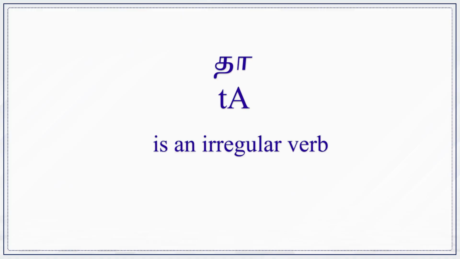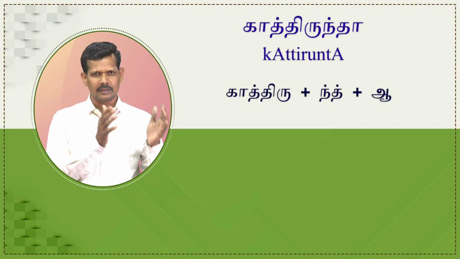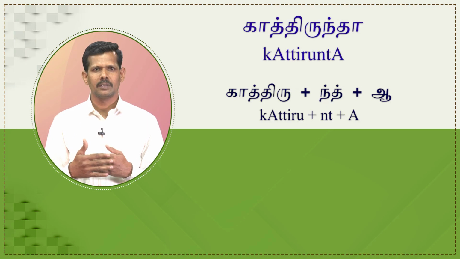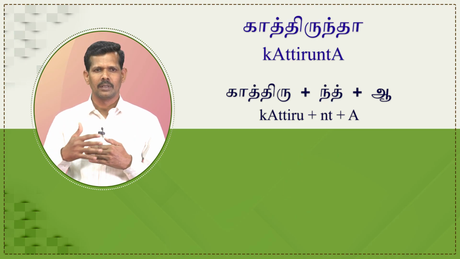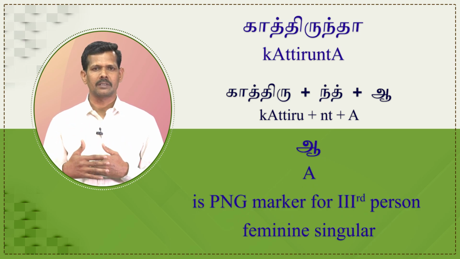As we discussed in the previous lecture, usually some changes take place in the verb root when the irregular verb is conjugated with the tense marker. தா is an irregular verb. Accordingly, தா is shortened as த. The next example is காத்திருந்தா. It is segmented as காத்திரு plus ind plus ஆ. Here, காத்திரு is verb root. ind is past tense marker. ஆ is PNG marker for third person feminine singular.